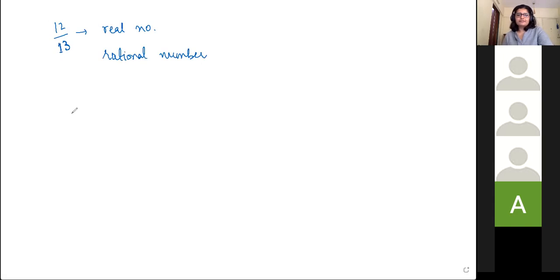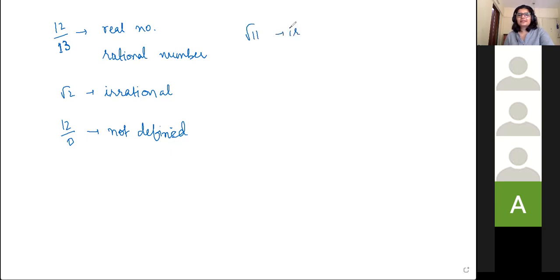Can you give examples of irrational numbers? Root 2. Root 2 is irrational, absolutely. Vasudha has given an example. She mentioned 12 upon 0. So this would not come under rational or irrational because this is not defined. It doesn't have any specific value. You cannot plot it anywhere on the number line. That's why this is not a number at all. This is not defined. Okay. Oh yes, Abir has given another example, root 11. This is going to be an irrational number.